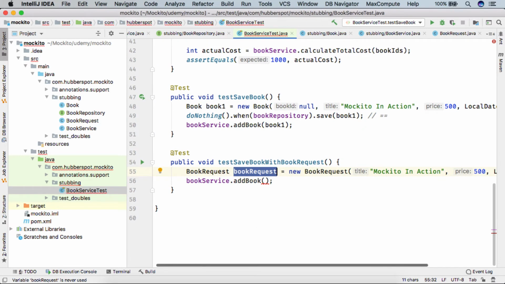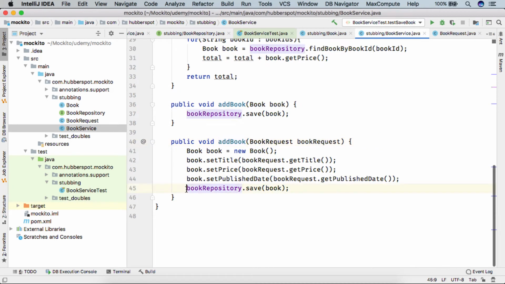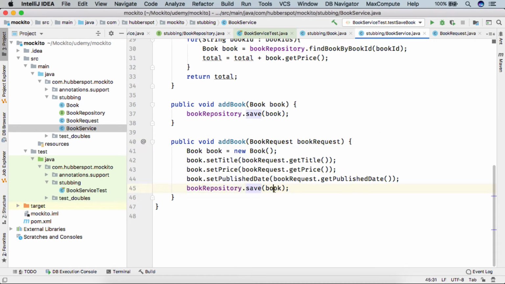So this we pass to our book service method. But here you see that when addBook is called, at the last step we are using this book repository to save it into our database, which takes a book, not the book request. So how are we going to tell Mockito about this book, that what to stub out?